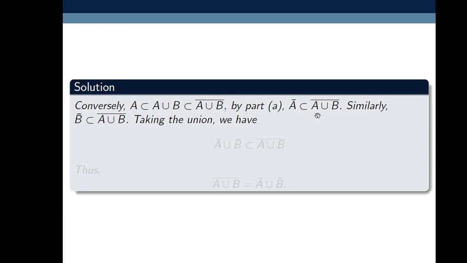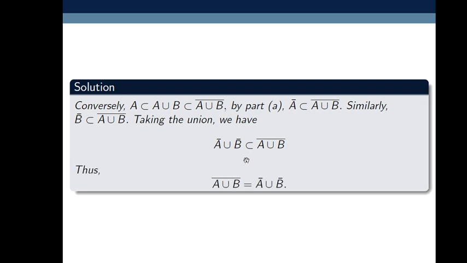That's why the closure of A is contained in the closure of A union B. Similarly, we can prove the closure of B is contained in the closure of A union B, as B is contained in A union B, which is contained in the closure of A union B. Similarly, by using part A, the closure of B is contained in the closure of A union B. So therefore, if we take the union, it implies the closure of A union the closure of B is contained in the closure of A union B.